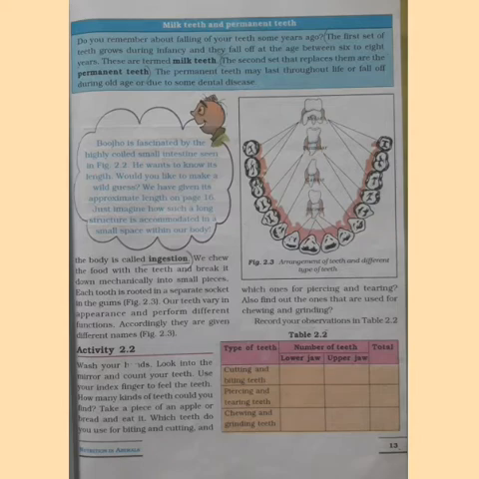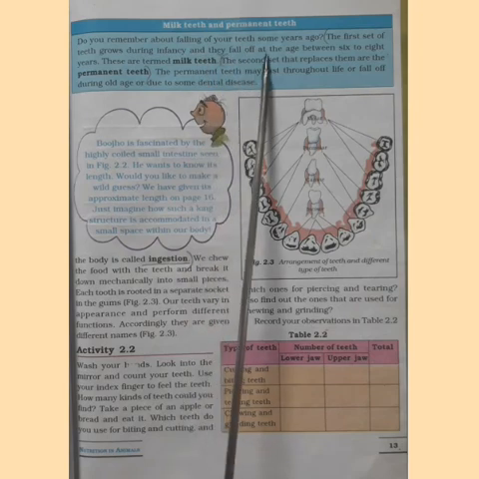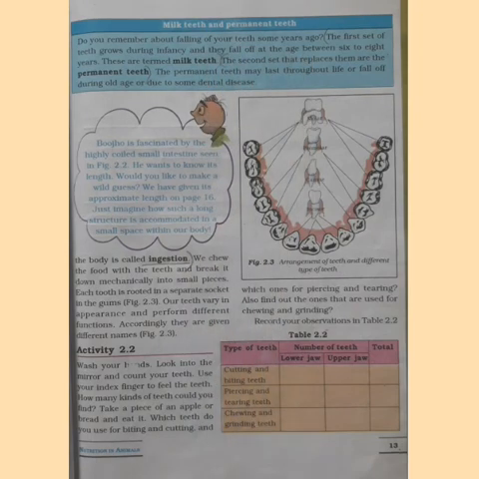One more thing we must know is that in the lifespan of human beings there are two sets of teeth. The first set of teeth grows during infancy and they fall off at the age between 6 to 8 years. This set of teeth is known as milk teeth. Again, after the milk teeth fall down, the second set that replaces them are the permanent teeth.